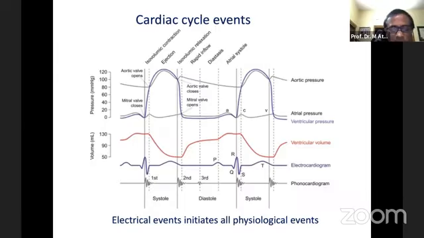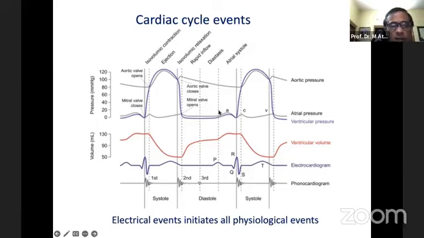And this is another slide. This is a very well-known slide, presented in all textbooks of physiology like Guyton and Ganong. Here there is a coordination, an interrelationship, between the electrical activity, hemodynamic activity, and all the other mechanical activities of the heart. We can see that ventricular depolarization marks the onset of mitral valve closure and aortic valve opening, that is the first heart sound, and the end of the T wave marks the second heart sound.